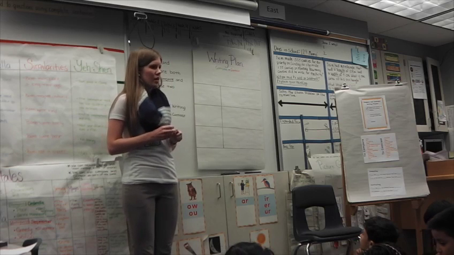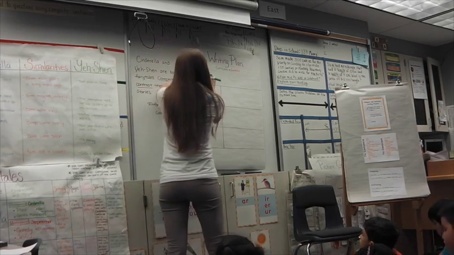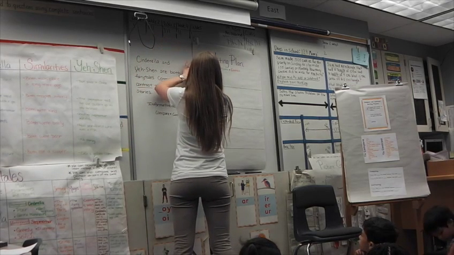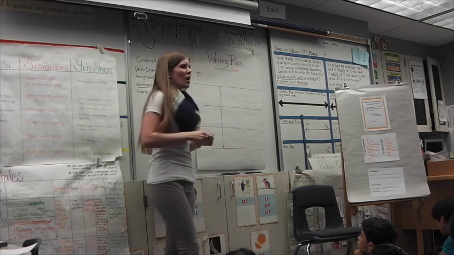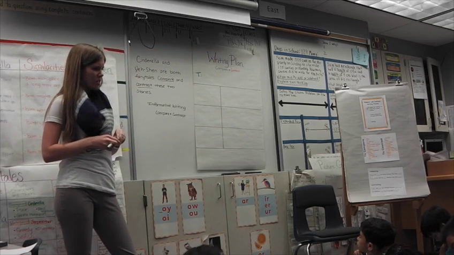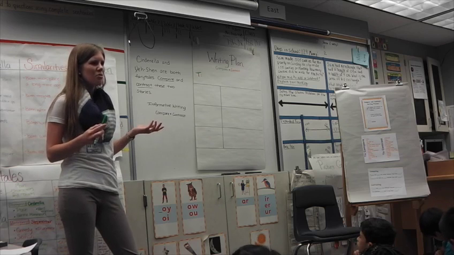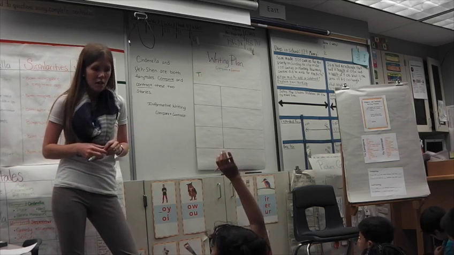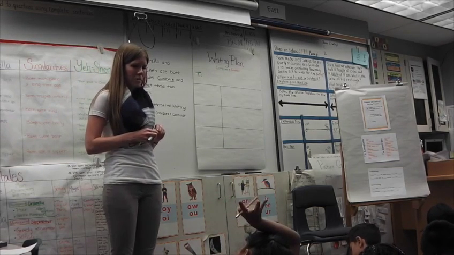All right, now on our writing plan, the first thing that we need to do is write down what our topic will be. All right, and on your paper you see a T. That stands for topic. It is our green T for topic. All right, how do you think that we should start? We're starting with the topic, but what should it say? How would we go about introducing this piece of writing? Gabrielle.